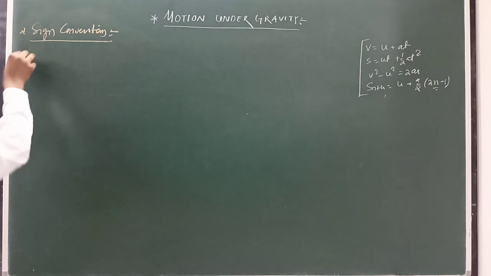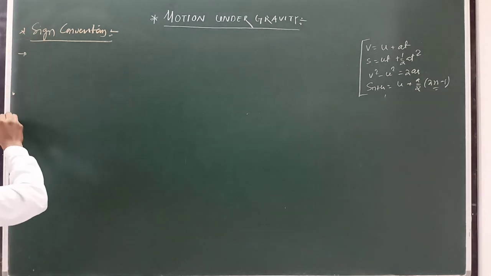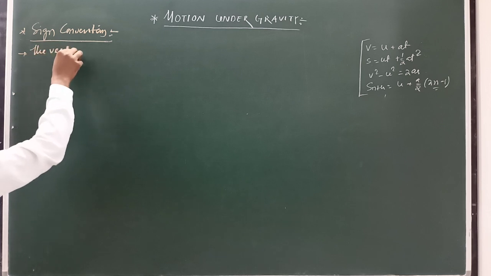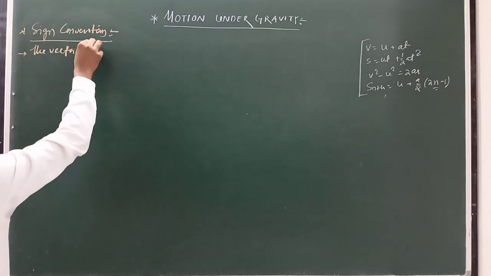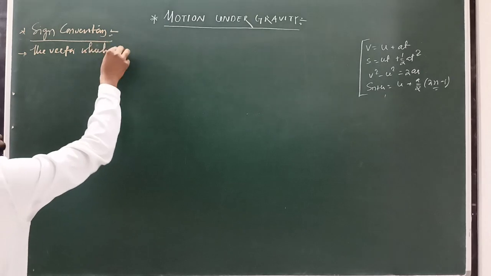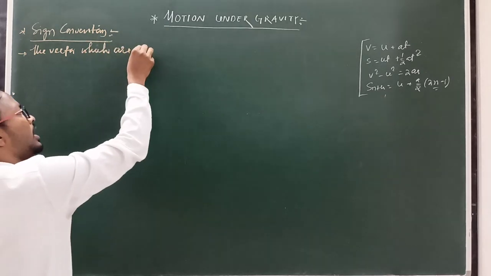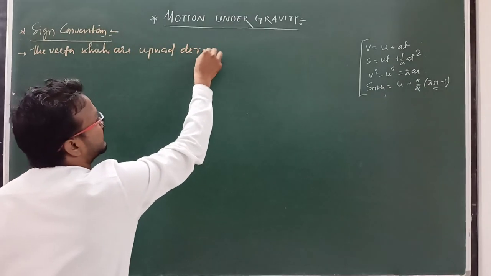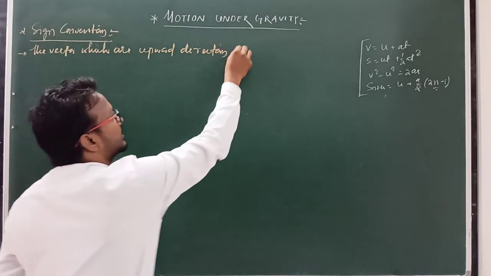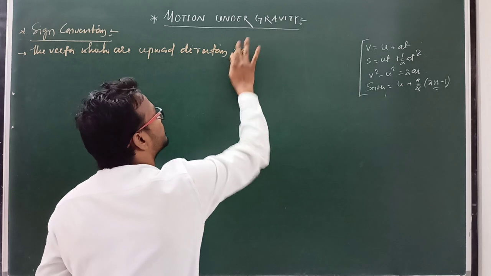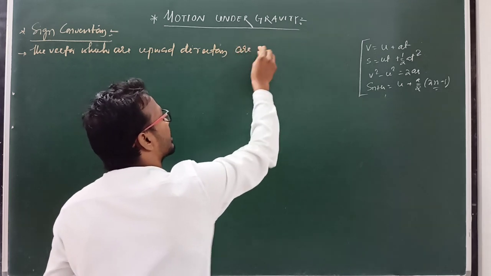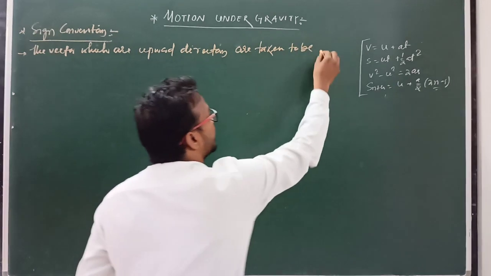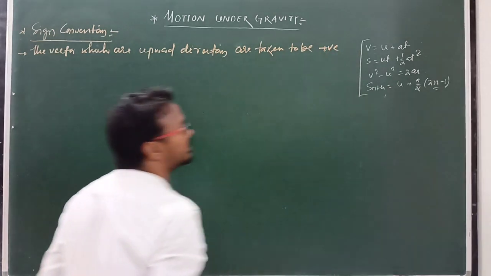Now let's start. First, sign convention. The vectors which are in the upward direction are taken to be positive.